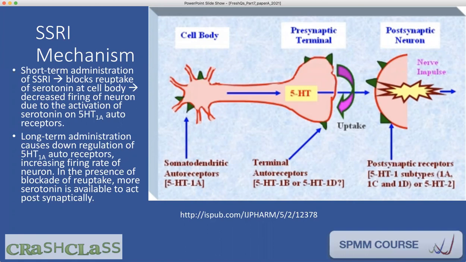But over time, there's a downregulation of 5HT1A system, which in longer time actually helps the neuron to be more serotonergic in its output. It increases the serotonergic tone over time. That is why it takes a little while before SSRIs can increase serotonergic tone and produce relief from depression. So this is what is shown in this picture. Cell body is here. They have these little green things, which are 5-HT1A receptors. And when you take SSRIs, that's where the action usually starts. And the drama unfolds here before you see any synaptic action.